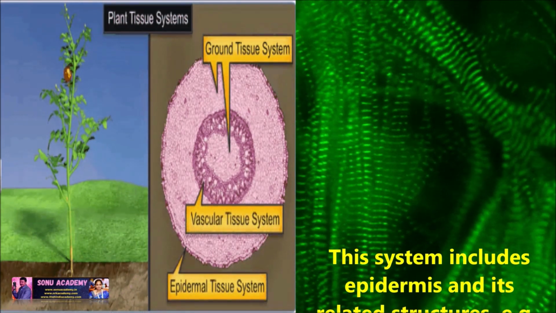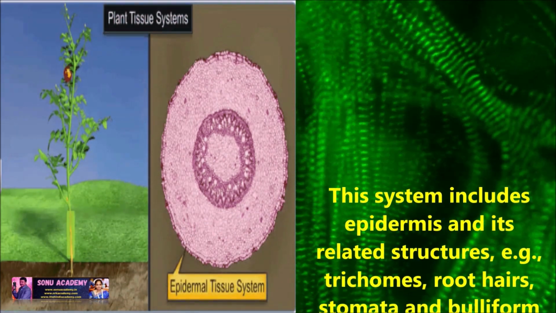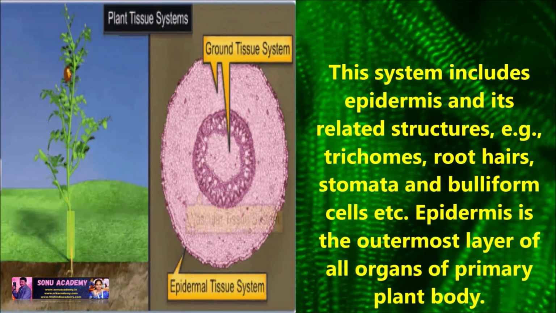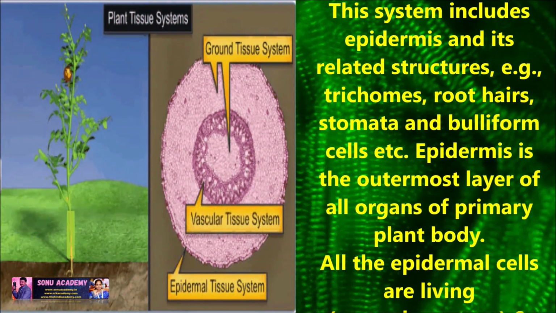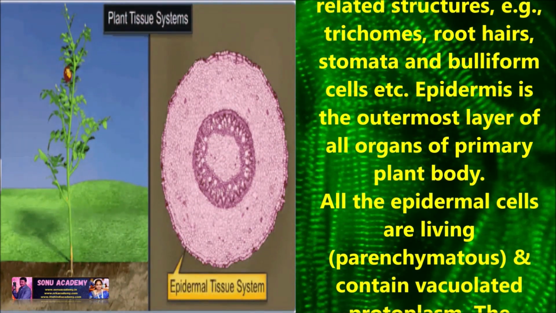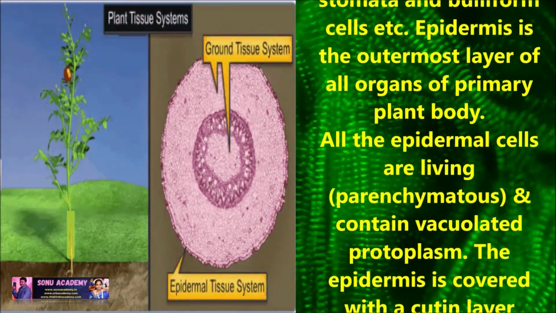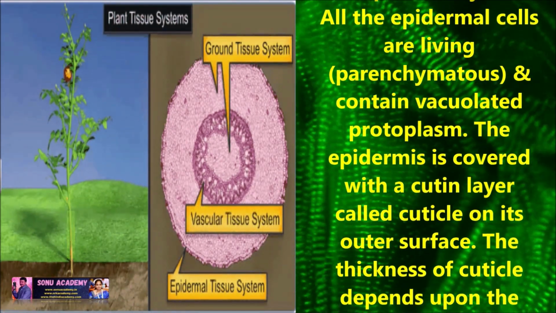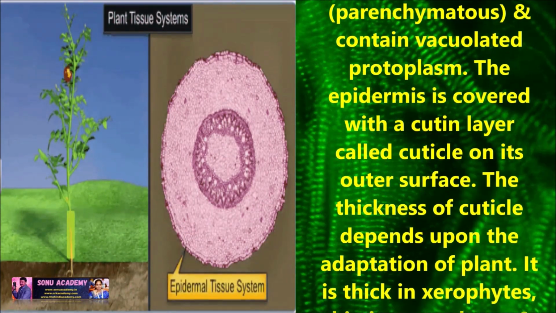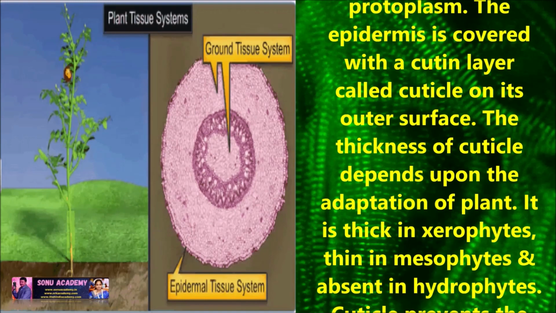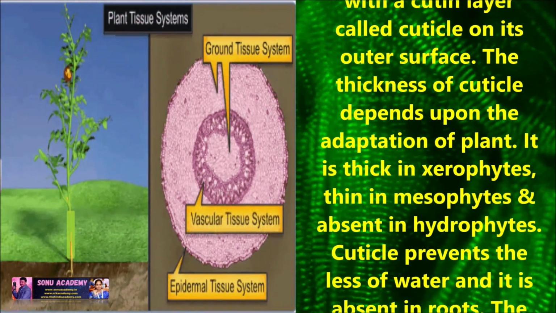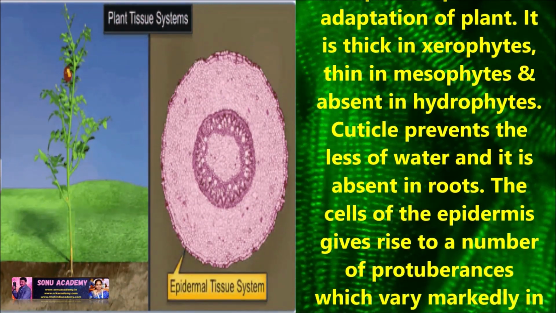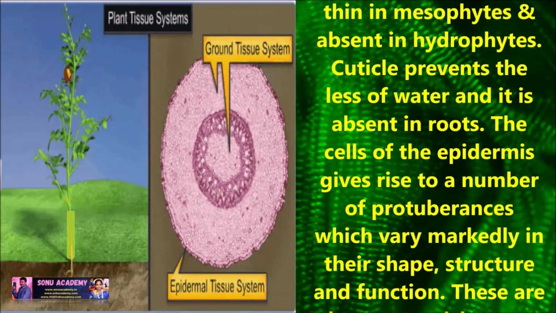Epidermal tissue system. This system includes epidermis and its related structures: trichomes, root hairs, stomata and bulliform cells, etc. Epidermis is the outermost layer of all organs of the primary plant body. All the epidermal cells are living, parenchymatous and contain vacuolated protoplasm. The epidermis is covered with a cutin layer called cuticle on its outer surface. The thickness of the cuticle depends upon the adaptation of a plant. It is thick in xerophytes, thin in mesophytes and absent in hydrophytes. Cuticle prevents the loss of water and it is absent in roots.